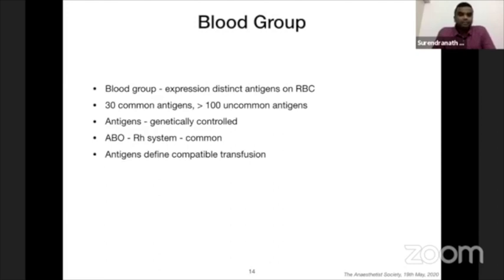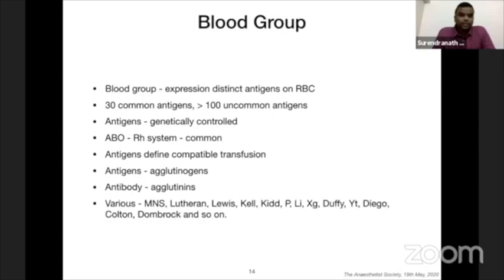Antigens define compatible transfusion, so it is very important we understand this antigen-antibody interplay. Antigens are also known as agglutinogens. Antibodies are known as agglutinins. There are various other blood group systems, that is MNS, Lutheran, Lewis, Kell, Kidd, Lee, Duffy, Diego, Bombay system, everything.